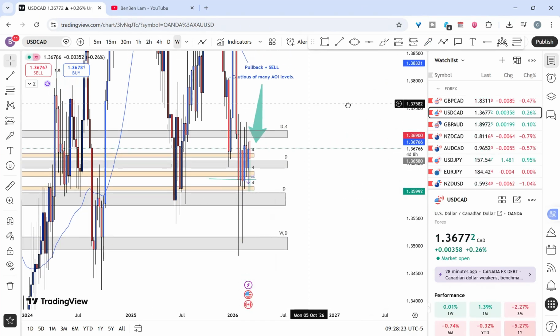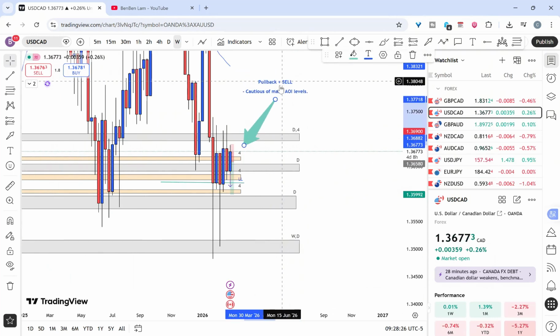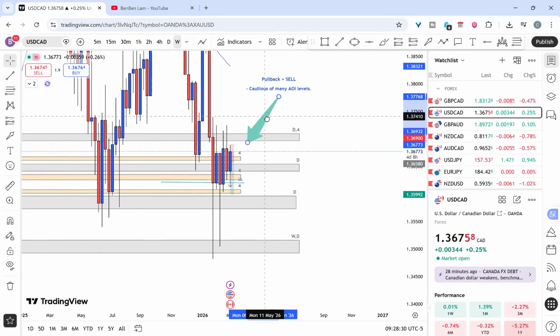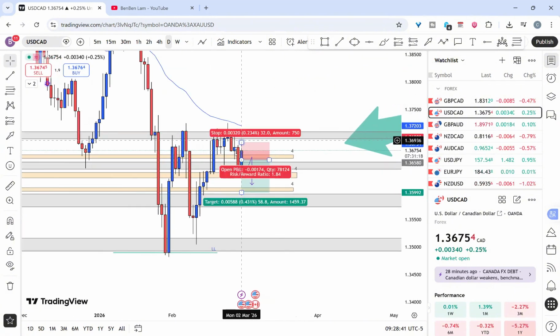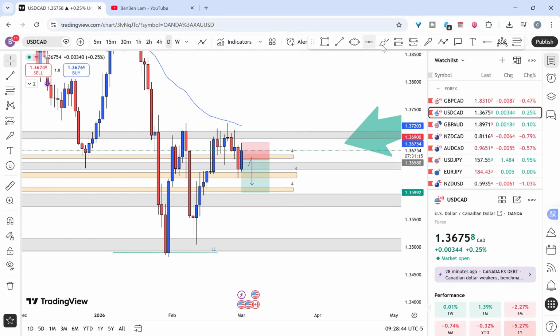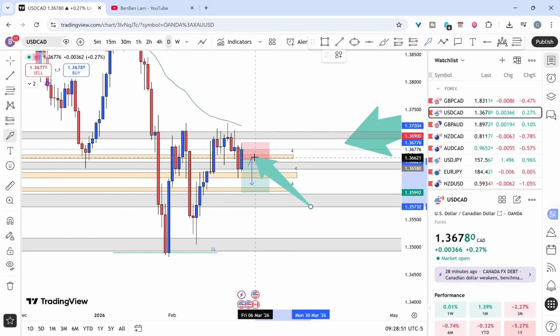On USD CAD, what we can see right here, I wanted a pullback and then a sell. I just wanted to be cautious because there are many levels, which are resistance and support levels. As you can see right here, it went straight back up. So it didn't retest where I wanted, which is the 4 hour resistance level. Now it wants to find the next resistance level, which is the daily resistance level, which is a good thing. So it may come back up, meet the EMA, hit the resistance level, and then reverse. I really hope it's going to go in my favor.